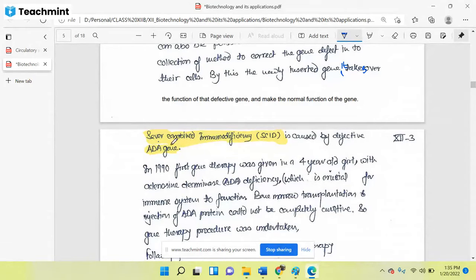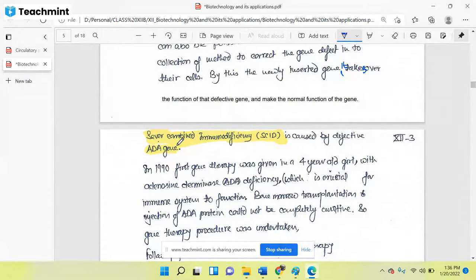Okay, so this severe combined immunodeficiency is caused by a defective gene, ADA. ADA is a gene. If this ADA gene becomes defective, if the DNA sequence of this gene ADA is not proper, not normal, then it will not be able to produce its own protein, and if this protein is not produced, then it will cause a disease. This disease is called severe combined immunodeficiency.